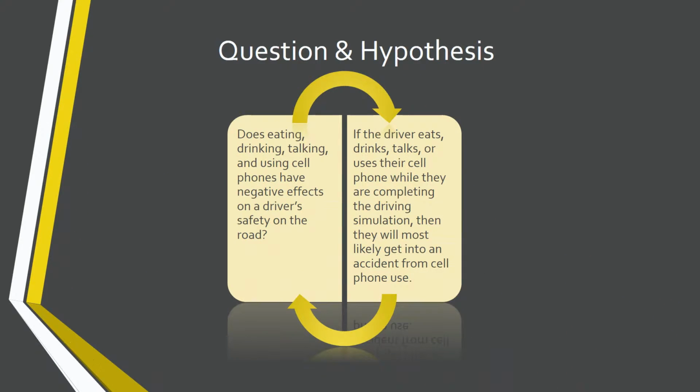The question that was asked at the beginning of the experiment was, does eating, drinking, talking, and using cell phones have negative effects on a driver's safety on the road? The hypothesis was, if the driver eats, drinks, talks, or uses their cell phone while they are completing the driving simulation, then they will most likely get into an accident from cell phone use.